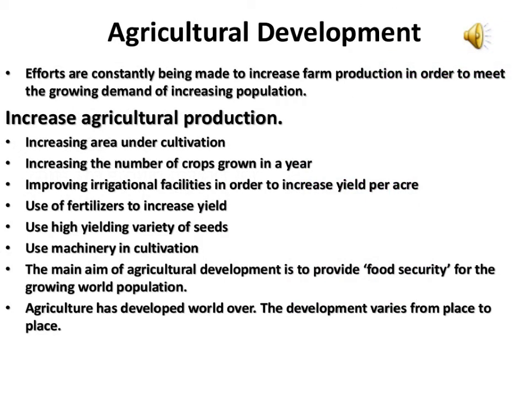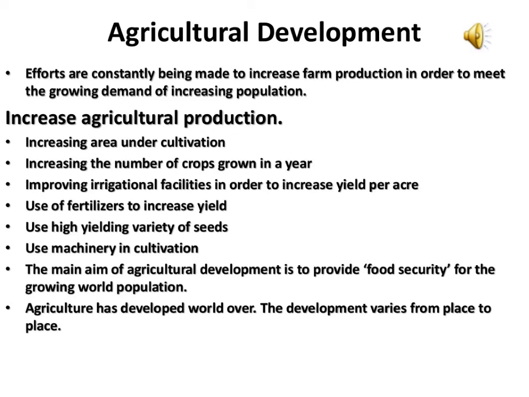Lastly, we move on to the last section of this chapter. How has agriculture been developed in India and other nations? The following steps should be taken to achieve this. Organic manure should be used to obtain higher yield instead of using chemical fertilizers and pesticides. High yielding varieties of seeds should be used for food production.